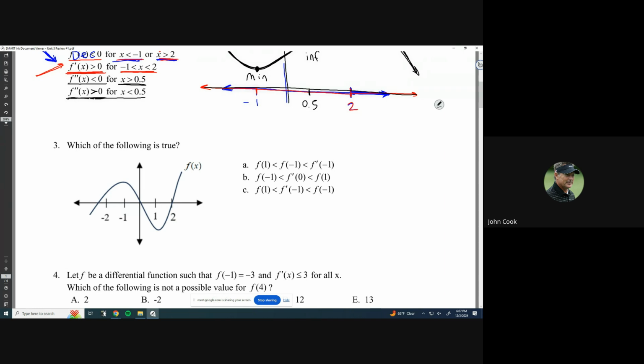Okay, so we're working on the Unit 3 review number 1 for the test. We've got to determine which of the following is true. It could be one of them, it could be all of them, it could be two of them, or maybe it's none of them. Let's determine what's going on with all this stuff. So let's take a look at the graph.